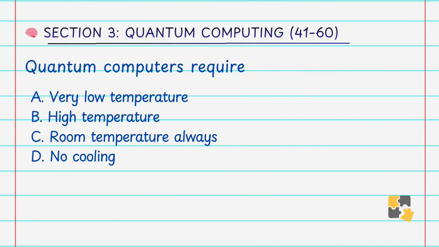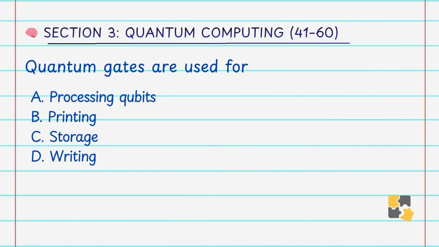Quantum computers require A. Very low temperature, B. High temperature, C. Room temperature always, D. No cooling. Answer is A. Very low temperature. They operate near absolute zero to maintain stability. That's why quantum computers require very low temperature.